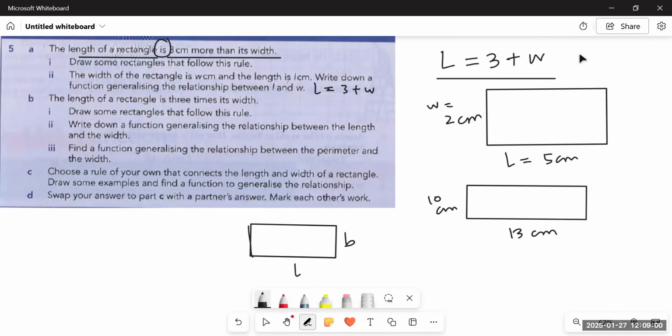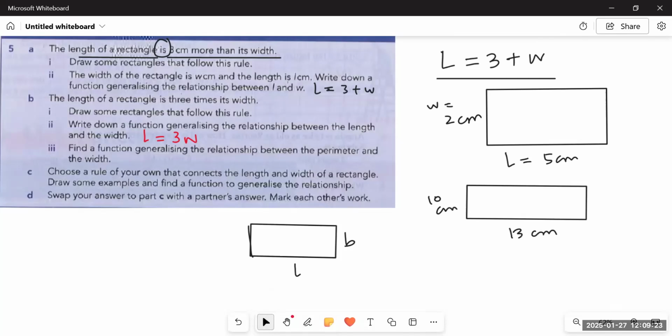What we have to do is first write down the function. The function would be: the length of the rectangle, L, is equal to 3 times the width. And we know when we multiply a number by a variable, there is no multiplication sign. It is understood that there is a multiplication sign. So the general rule would be 3 multiplied by W.